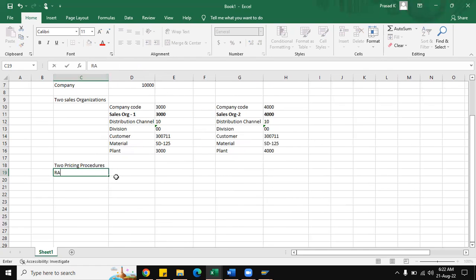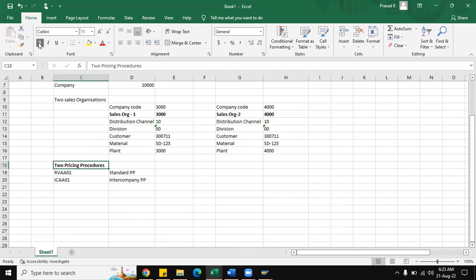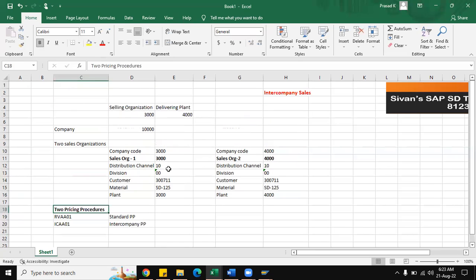So one is RVAA01 standard pricing procedure, and the other is ICAA01 intercompany pricing procedure. These two pricing procedures will differentiate that yes, the system is doing an intercompany sale. And also while defining the sales document type itself, which is a standard order OR, the intercompany billing type IV is already attached to it. So by default, we will be doing it.